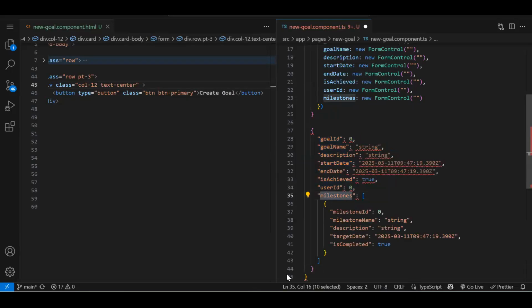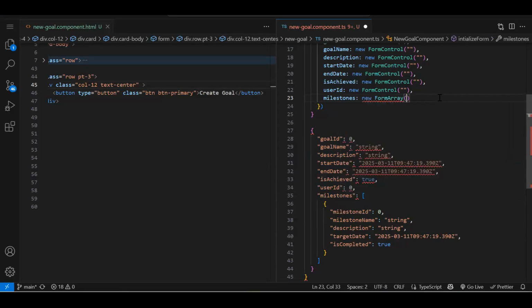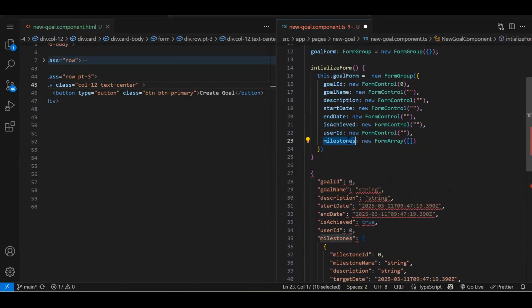So now in milestones, we are going to have a form array. Fine. So over here, instead of new FormControl, it's going to be new FormArray, like this. Now here we are going to create a form array, meaning the child form groups, and that list of our form groups we are going to push into our milestone. Fine. So now we have created our basic form. Now inside this form, in milestone, we are going to push multiple form groups.